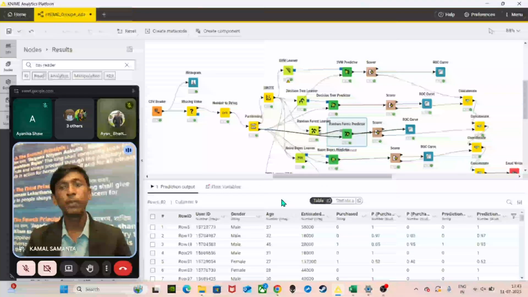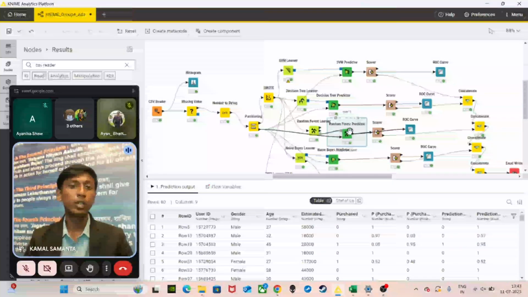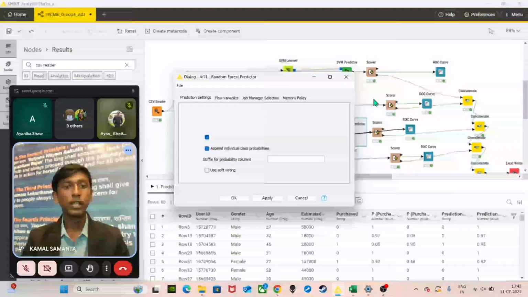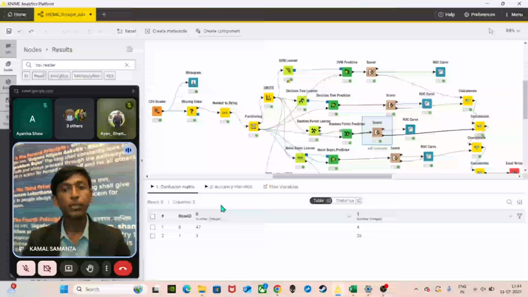and then we will bring the random forest predictor. The random forest predictor is used to make predictions using the trained random forest model by aggregating the outputs of all the decision trees, and then we will connect it to the random forest model and partitioning. And then we will bring the scorer, where we are looking at the confusion matrix.